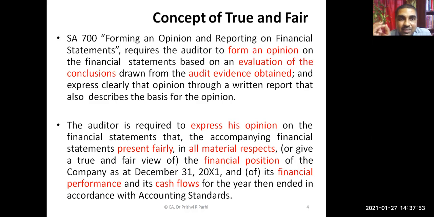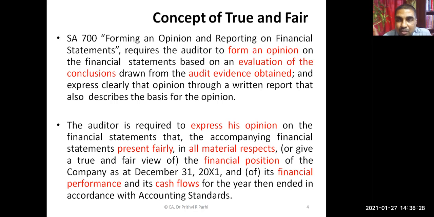And the concept of forming an audit opinion and reporting on the financial statements is explained in SA 700, which covers how an auditor can form an opinion. SA 700 says the auditor can form an opinion on the basis of an evaluation of the conclusions. When the auditor applies audit procedures, the auditor gets some evidence, so the auditor's opinion should be based on the conclusions drawn from this evidence.